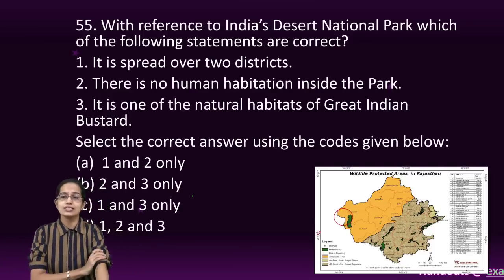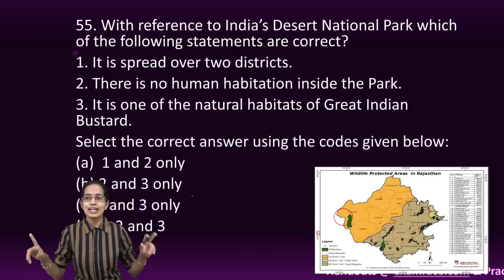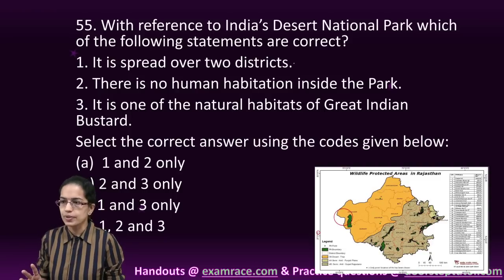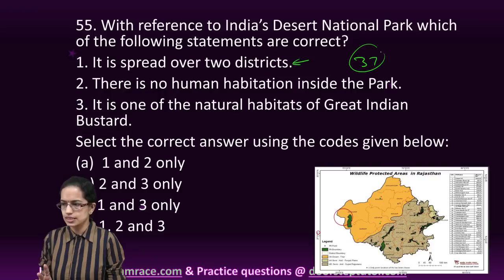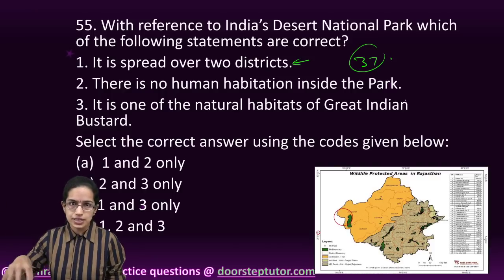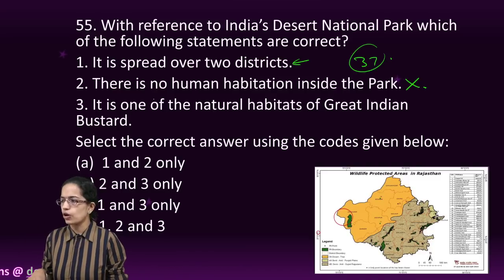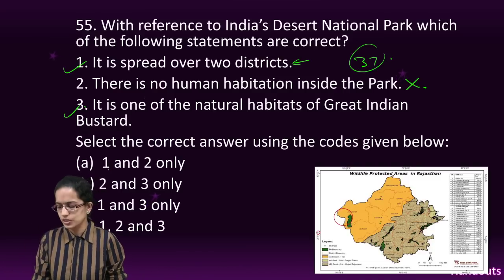The next question is an interesting question. The Great Indian Bustard National Park. Now this covers 2 districts of Jaisalmer and Barmer and covers nearly 37 villages inside it. Great Indian Bustard is home to it. So you have 2 as the incorrect option. 1 and 3 are the correct options. A very, very interesting question that was asked.